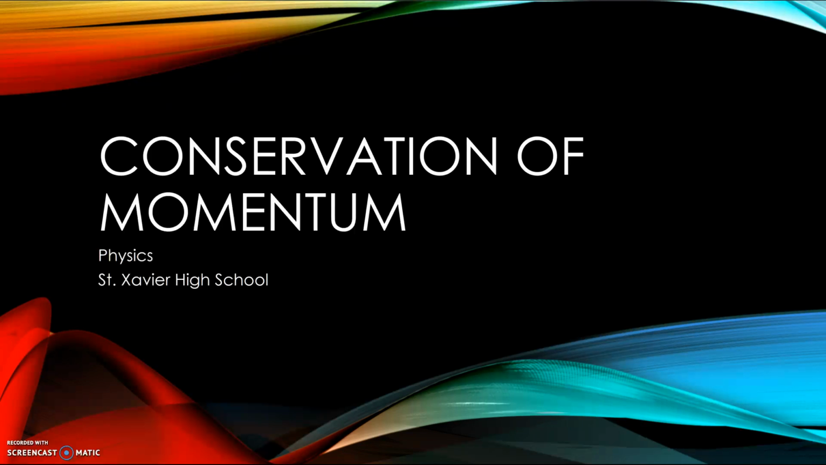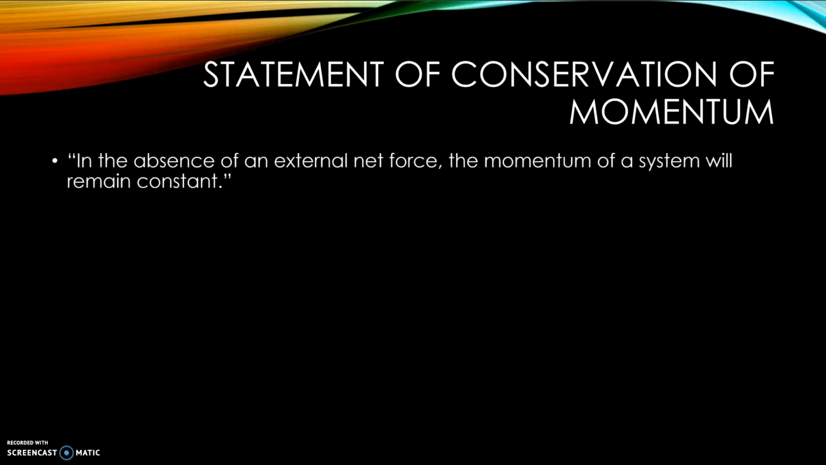We just have to calculate the momentum of the system before, calculate our momentum after, and as long as there's no external force that causes an impulse, then the momentum for the system will stay the same. So if you had to put this in words, we would say in the absence of an external net force, the momentum of a system will remain constant. Mathematically, the momentum of the system before has to equal the momentum of our system after.